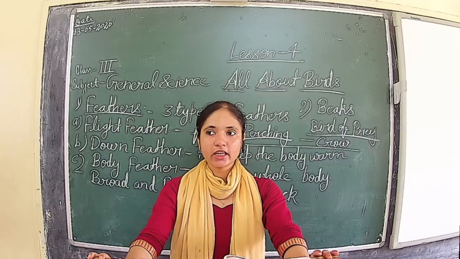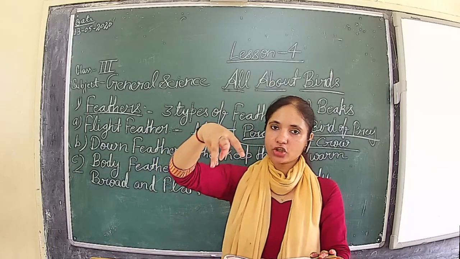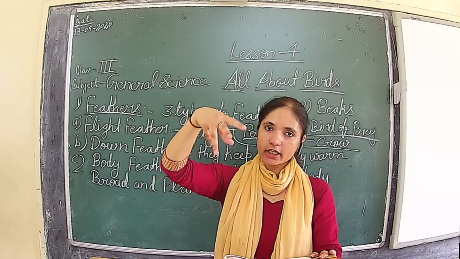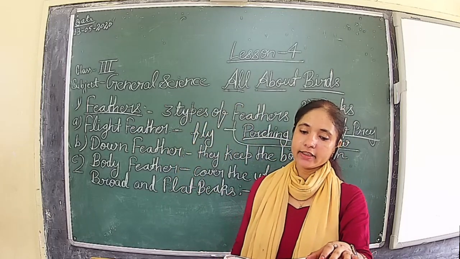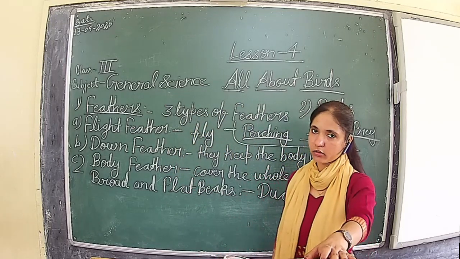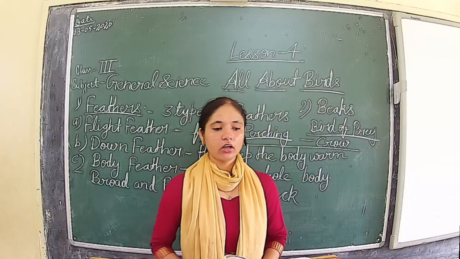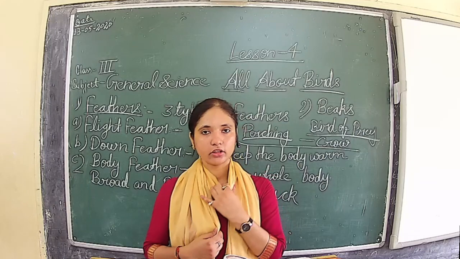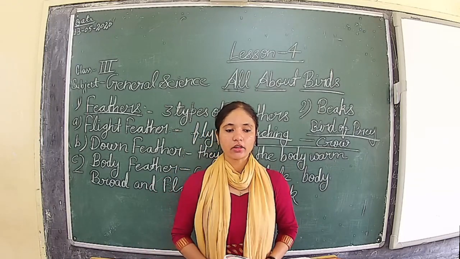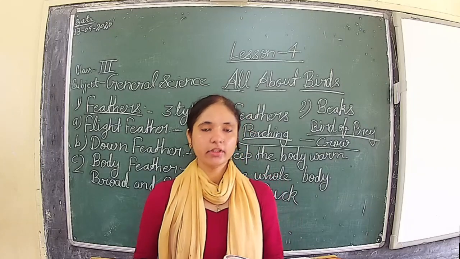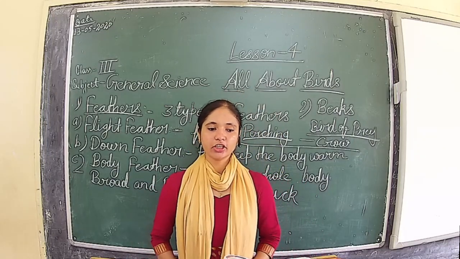So these are the scratching birds. They have 3 toes in front and a short hind toe higher up the leg. They scratch the soil for food with strong horny claws. Hen and peacock are some scratching birds.